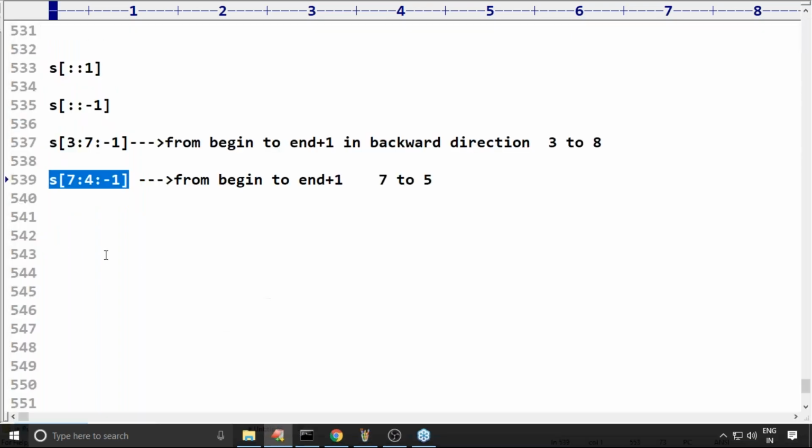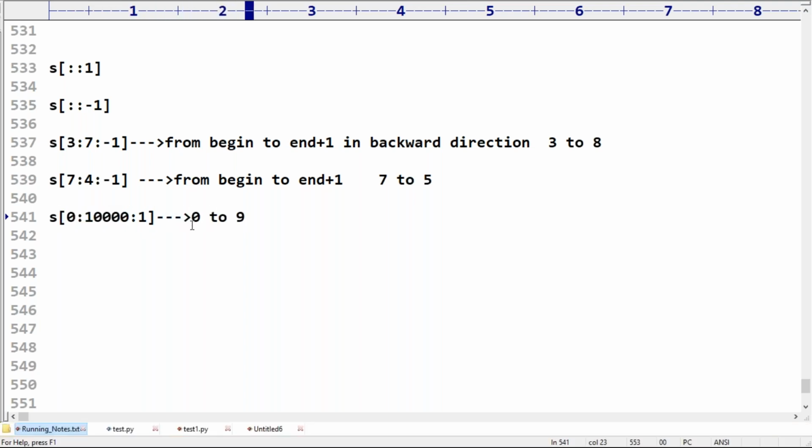Yes, clear. Now I'm trying to take S of 0 colon 10,000 colon 1. What is the output you are going to get now? From 0 to 9,999, I have to move in forward direction. 0 to n minus 1, begin to n minus 1, 0 to 9,999.